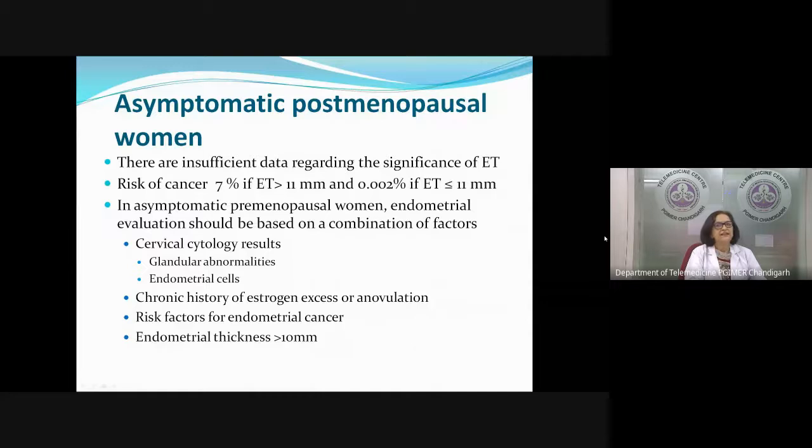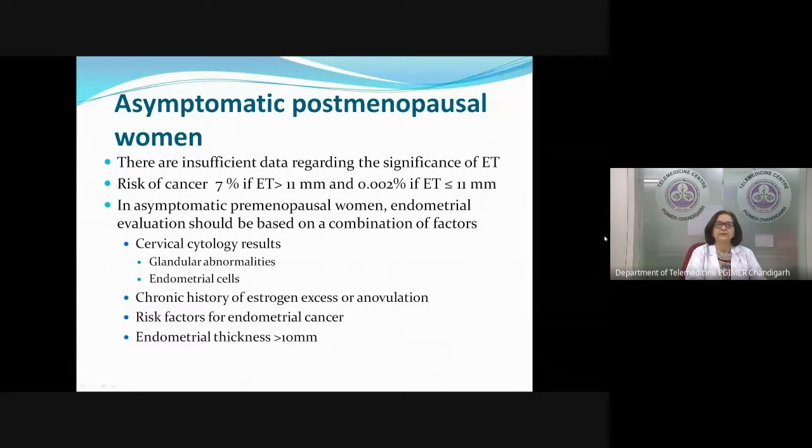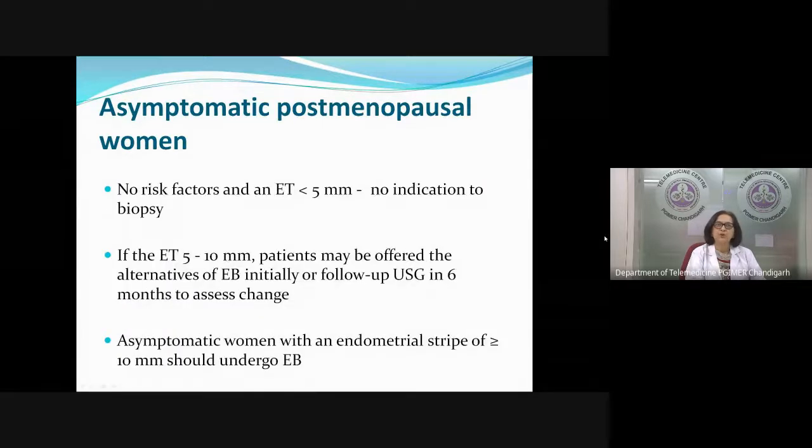So if it is less than 10 millimeters and no bleeding, the risk is small. So in asymptomatic postmenopausal women, endometrial evaluation is based on some factors: if the cervical cytology says there is glandular abnormality or there are endometrial cells, or we know that she has a history of estrogen excess, or there are risk factors for endometrial cancer, or the endometrial thickness is more than 10.